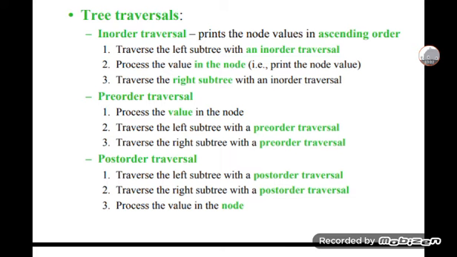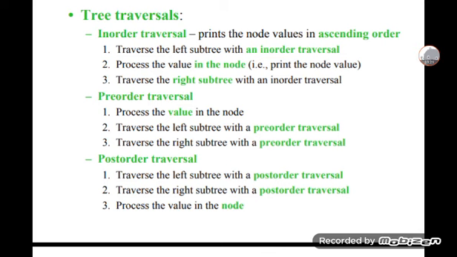After that, pre-order traversal: process the value in the node, traverse the left subtree with a pre-order traversal, and traverse the right subtree with a pre-order traversal.